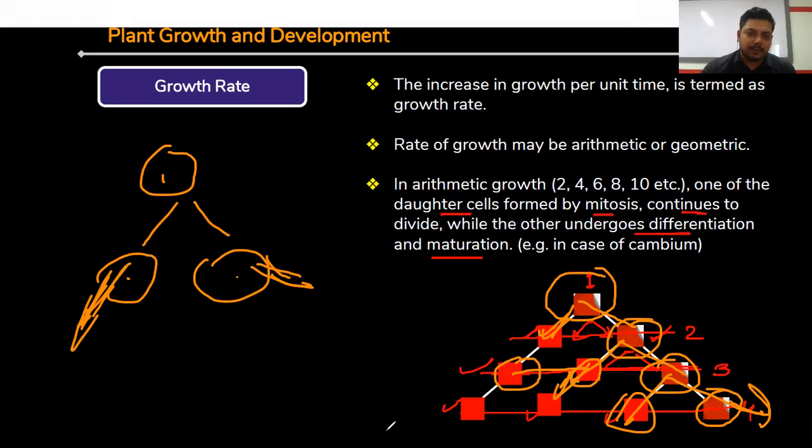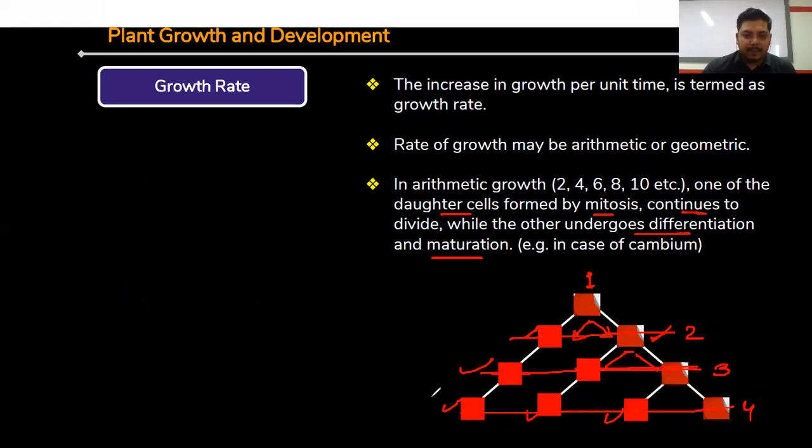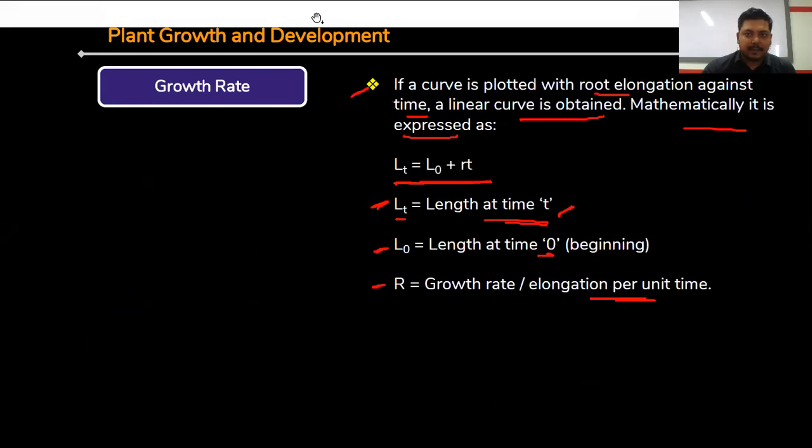undergoing the mitosis process. This is called arithmetic growth rate. This is found in the case of cambium cells. Already you have learned about the cambium in the plant anatomy chapter. Clear?